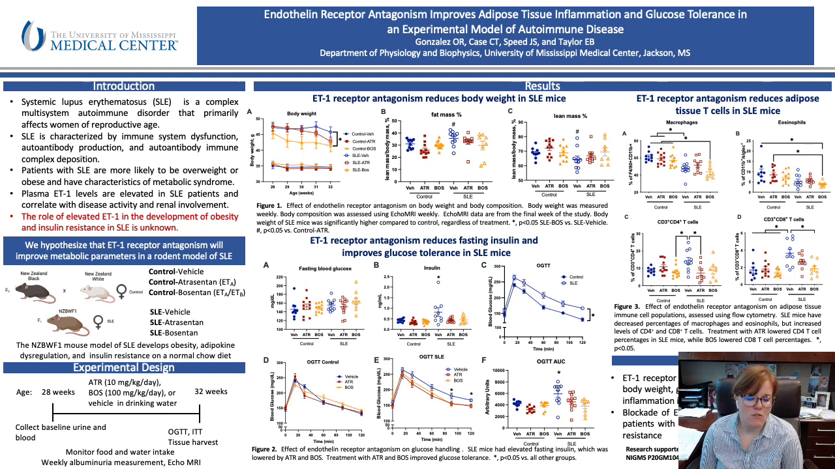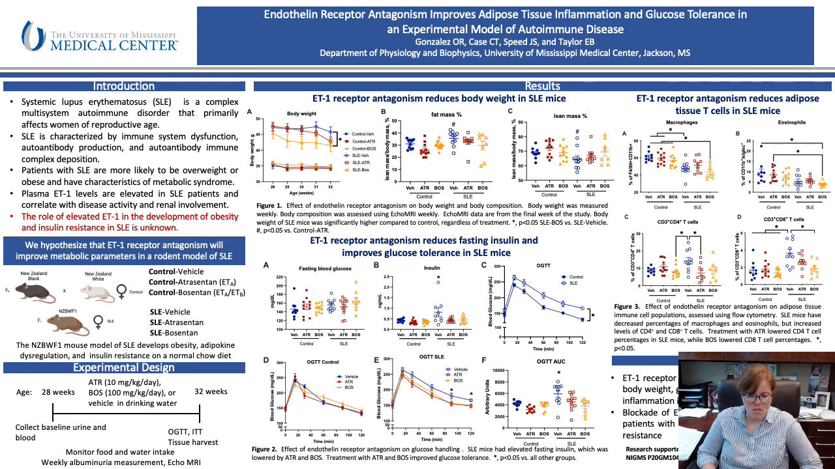In figure 2, you can see the results of the glucose tolerance test. There are no significant differences in fasting blood glucose among any of the treatment groups, but vehicle treated SLE mice have elevated fasting insulin as compared to all the other groups, and both atrasentan and bosentan treatment significantly lowered fasting insulin in SLE mice.